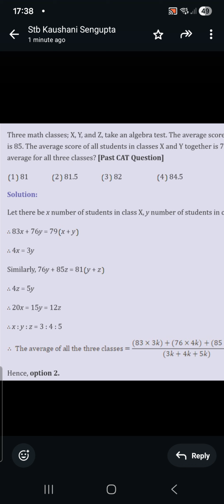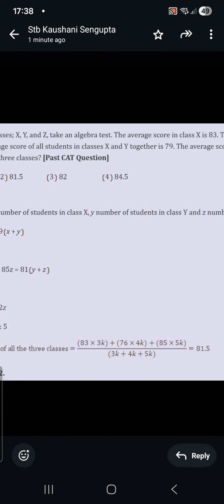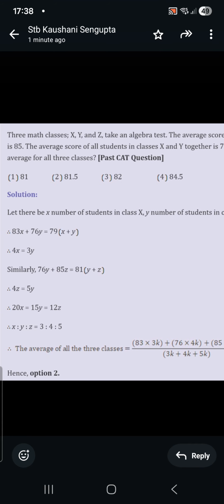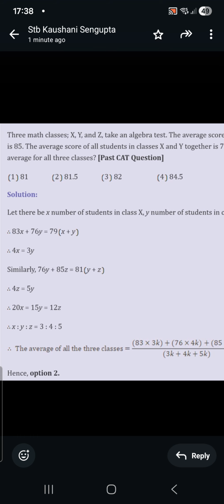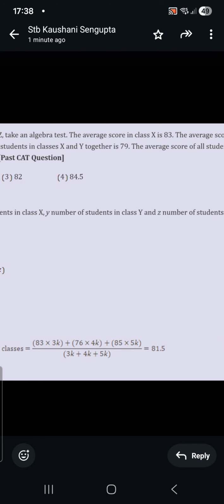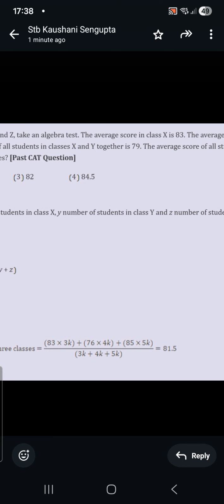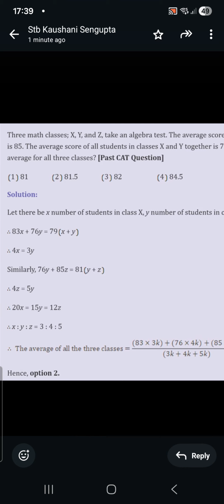So x is to y is to z is 3 is to 4 is to 5. So if we take the average of the three classes, 83 into 3k, because x is 3, plus 76 into 4k because y is 4, and 85 into 5k because z is 5, divided by the total number of students, which is 3k plus 4k plus 5k. If you do this calculation, you'll get 81.5.